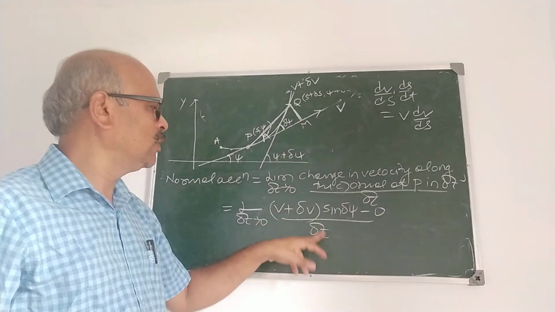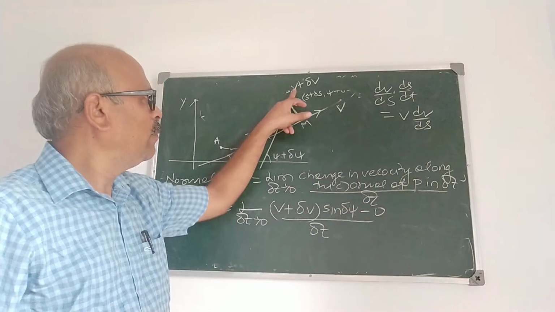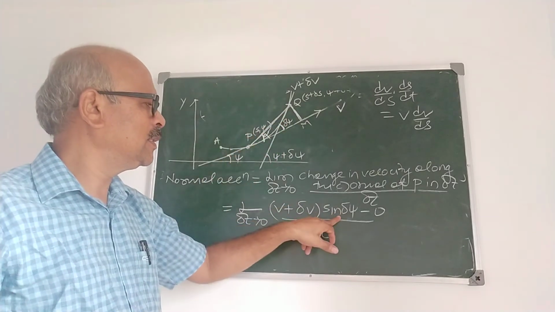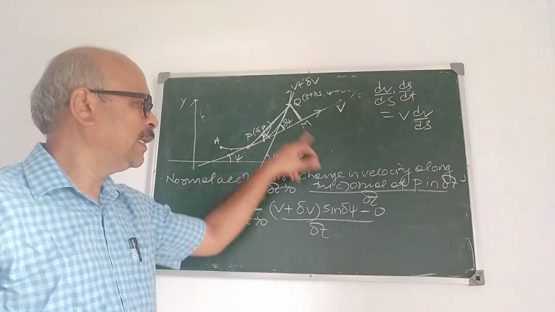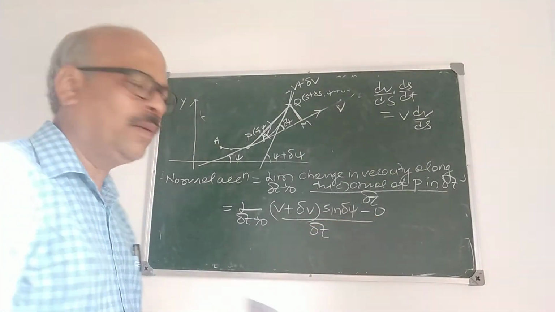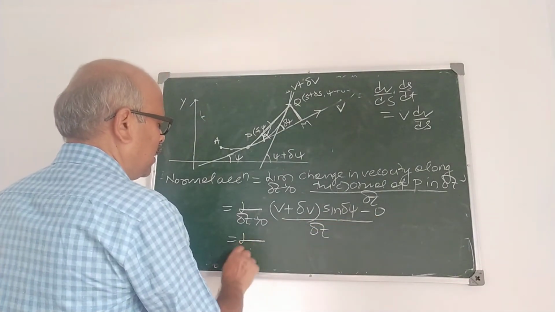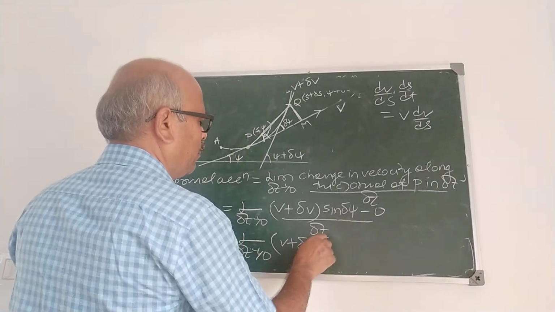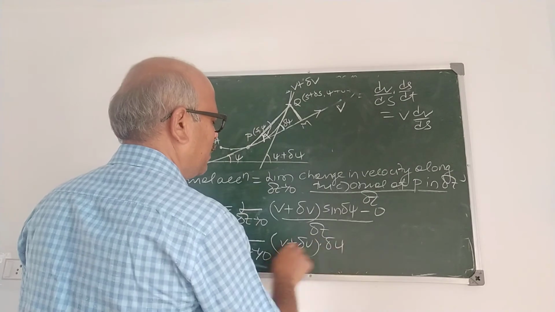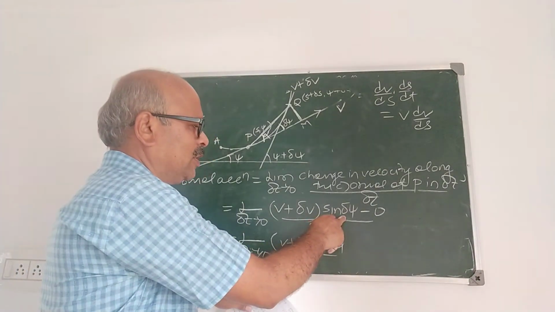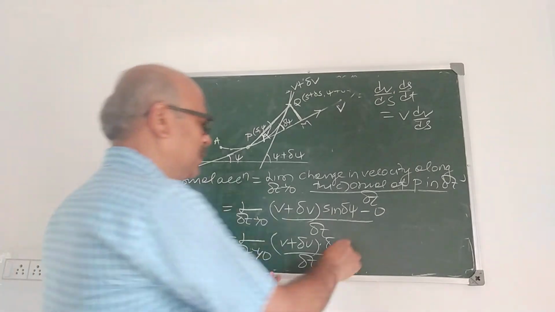Therefore the component of v plus delta v along the normal at P is sine delta psi, because the angle is delta psi, minus 0 because normal velocity is 0, upon delta t. Simplify this. It is limit delta t tends to 0, v plus delta v into delta psi upon delta t. Why delta psi? For the first approximation, sine delta psi is delta psi.